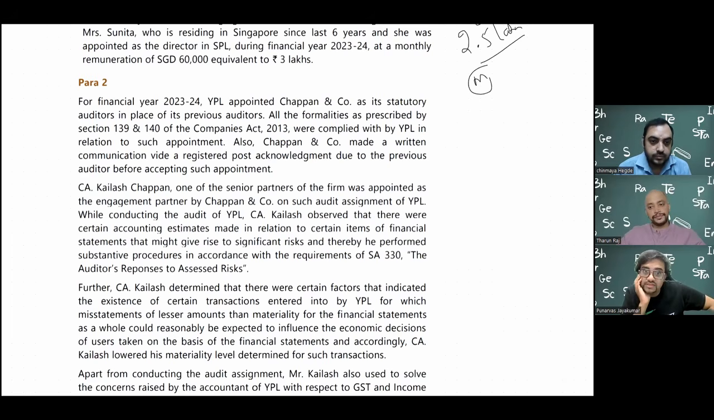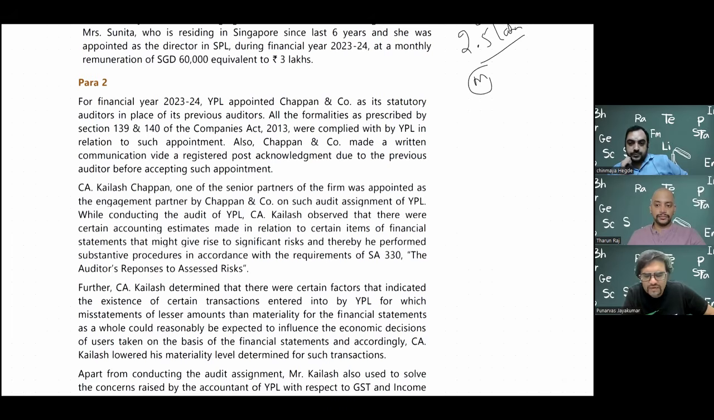Here, this is talking about the appointment of the statutory auditor in place of the previous auditor. Generally each auditor is appointed for 5 years, as the new law of 2013 suggests. The concept of rotation is also there for listed companies and some other unlisted companies. Let's not talk about rotation because the question does not talk about it, but in case they ask, you can think about the rotation aspect.